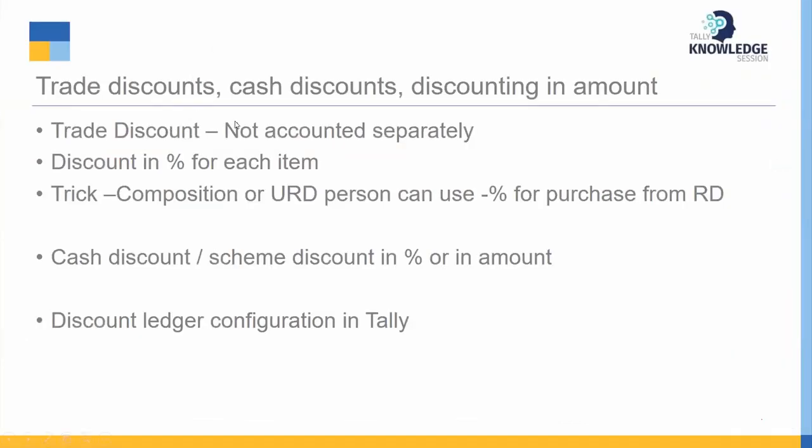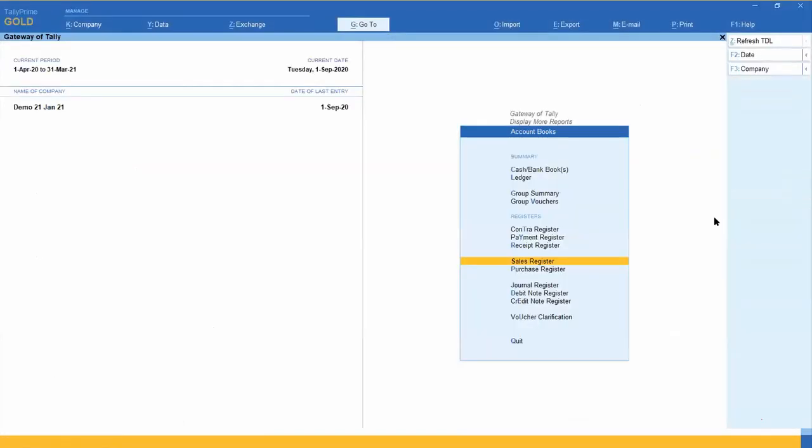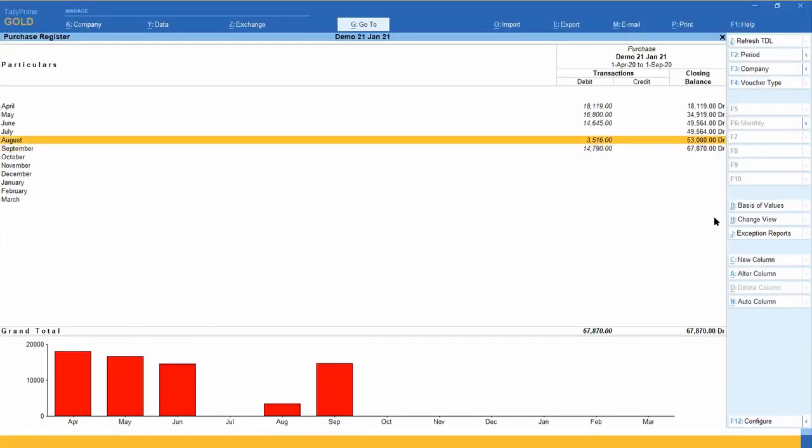So trade discount is separately not accounted. Discount in percentage column, which we are already using. Trick: a composition or URD person can use minus percentage for purchase from RD. For example, in case of purchase, take one example.